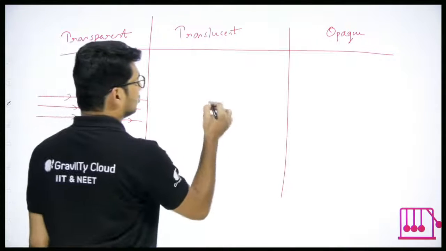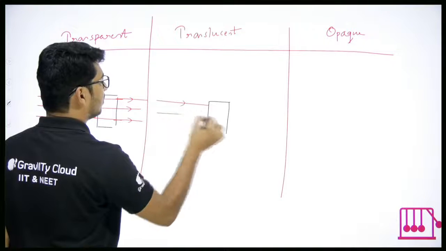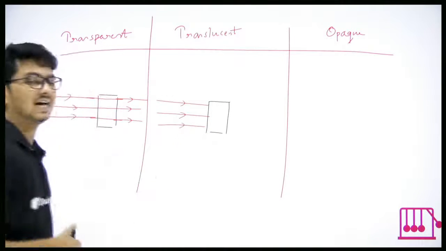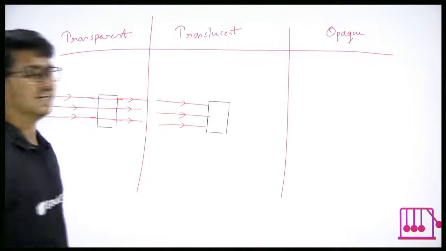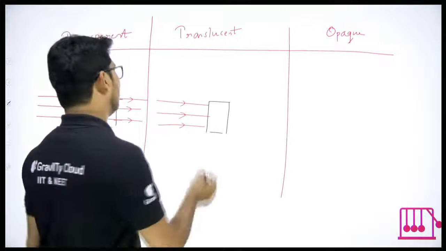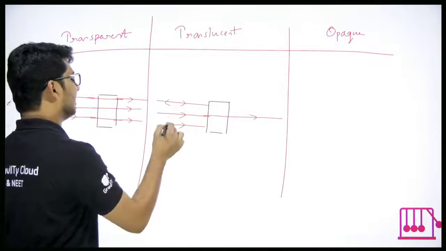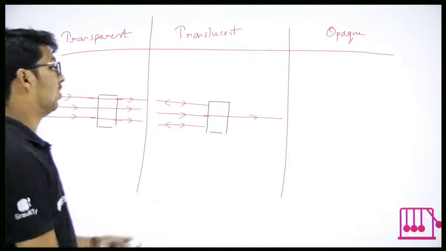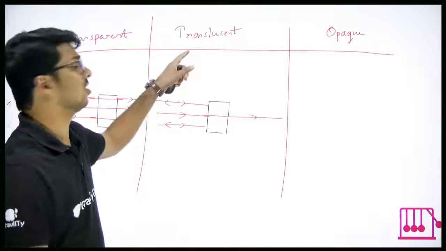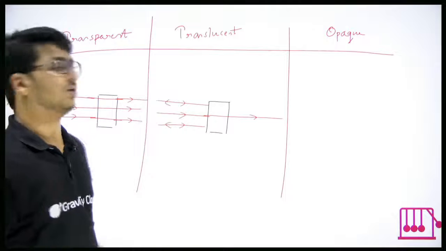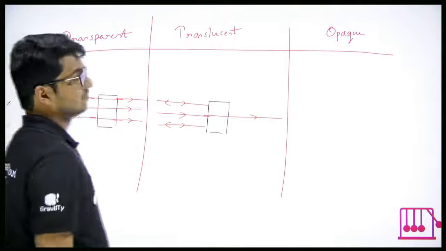But if I take a translucent object, the 3 rays of light are falling on the object. Then you know what happens in a translucent object? Of the 3, only 2 might pass through, or only 1 might pass through. Let's say this passes through. The other 2 will be reflected back or bounced back. That means they do not pass through. So is the complete light passing through a translucent object? No. Only a part of light passes through translucent objects.